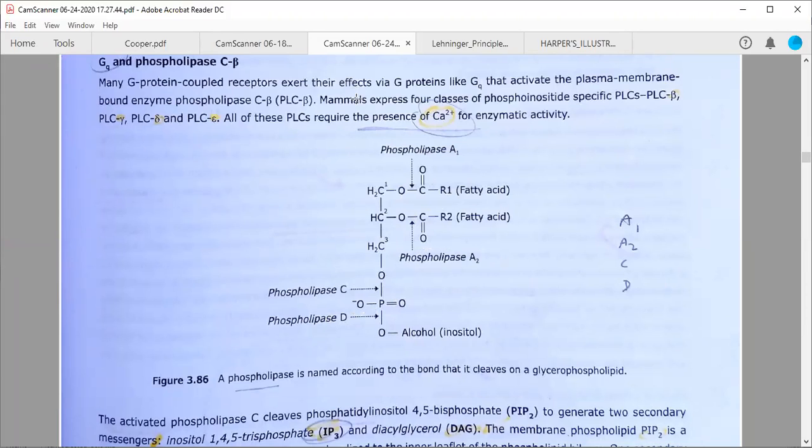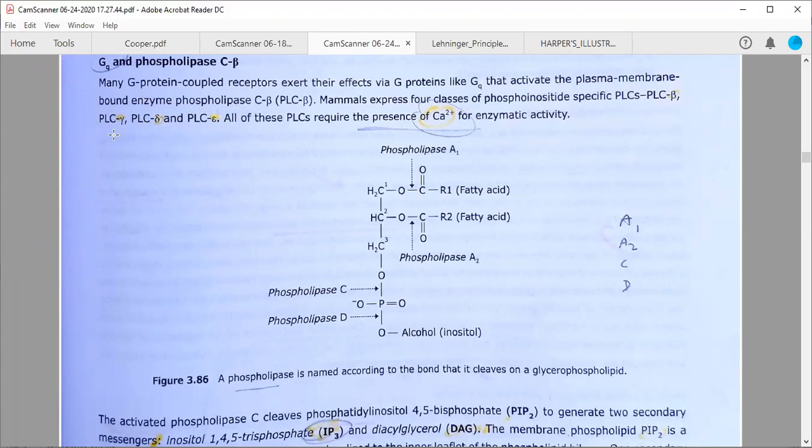Now there are four types of phosphoinositide-specific phospholipases in mammals. Mammals express four classes of phosphoinositide-specific phospholipase C: beta, gamma, delta and epsilon. I will discuss two in this class, phospholipase C beta and phospholipase C gamma.